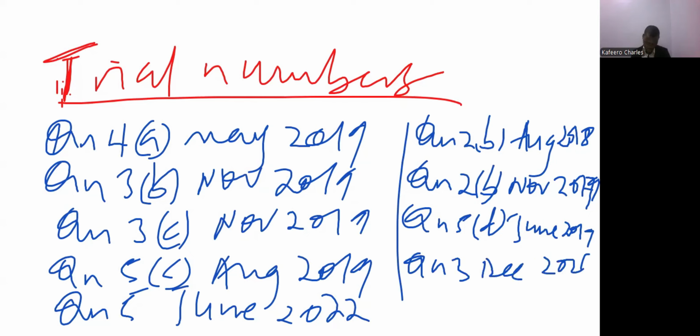There are very many questions. Finally, if you want to look at more, you can also look at question 5, November 2011. There are very many questions that you can look at.